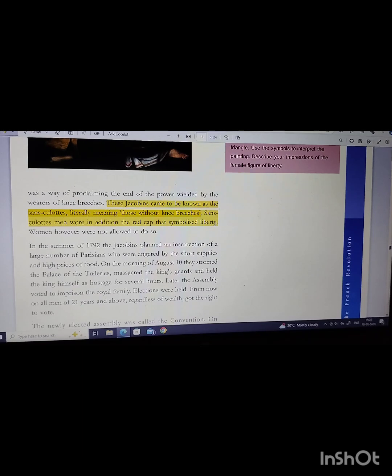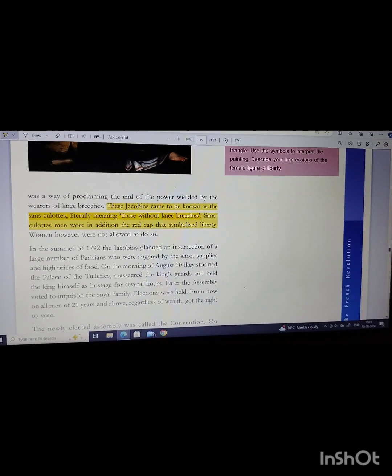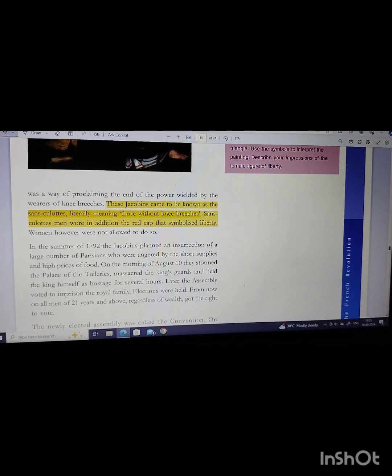In the summer of 1792, the Jacobins planned an insurrection of a large number of persons who were angered by the short supplies and high prices of food. On the morning of August 10, they stormed the palace of Tuileries and massacred the king's guards and held the king himself as a hostage for several hours.